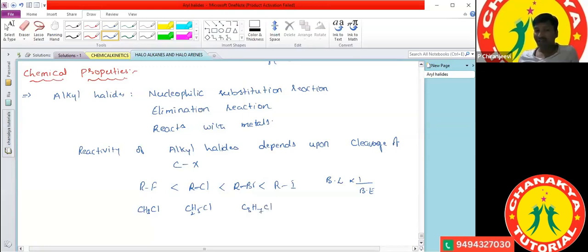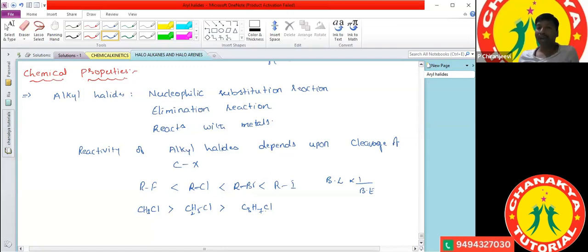C3H7Cl is there. Sir, which one is more reactive towards the nucleophilic substitution reaction? The first one is more reactive. Methyl halide is more reactive than ethyl chloride, and ethyl chloride is more reactive than propyl chloride. That means as the carbon chain length increases, reactivity decreases.